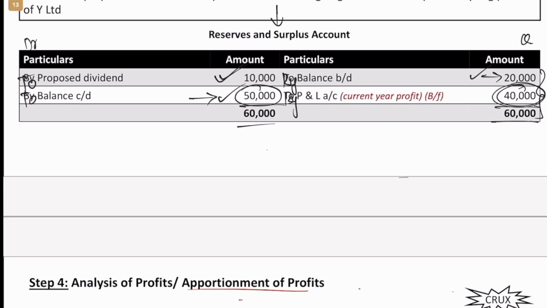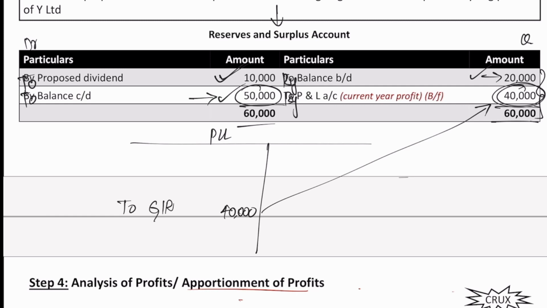So what happens if you imagine the horizontal P&L account at the end of the day? We appropriate the profits and transfer to GR. How much was transferred to GR? 40,000 was transferred to general reserve out of the current year's profits. So that 40,000 is what we have here. I hope it is clear.